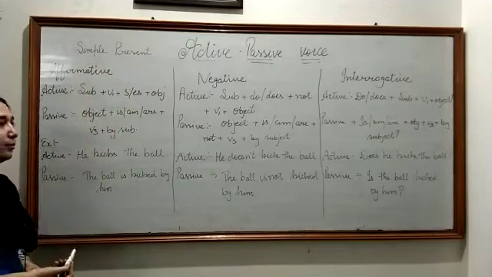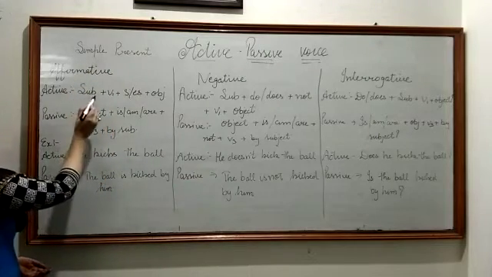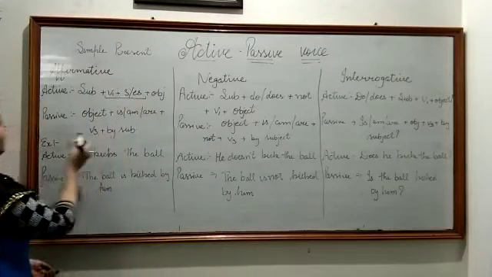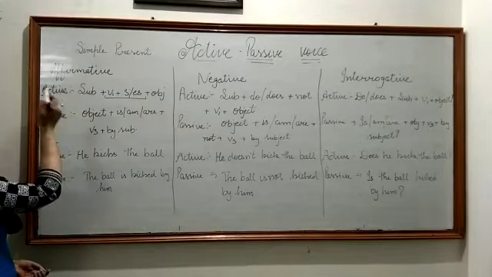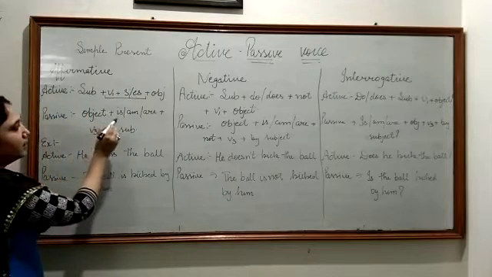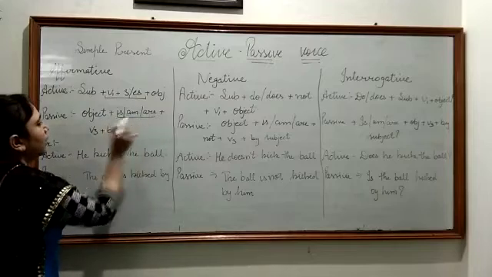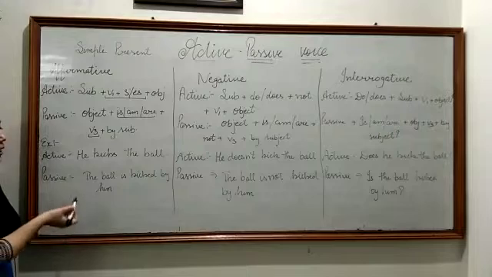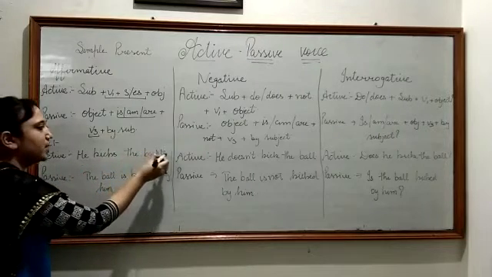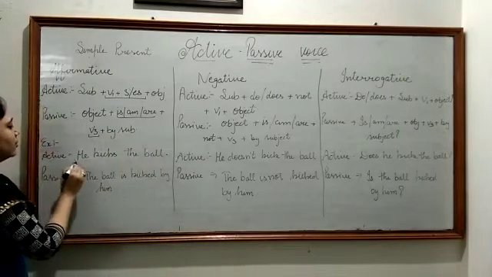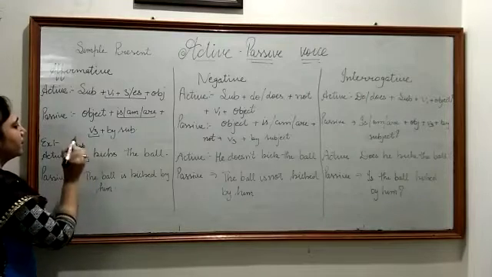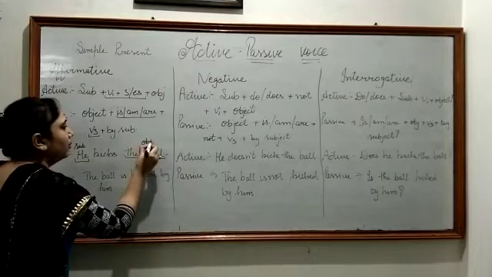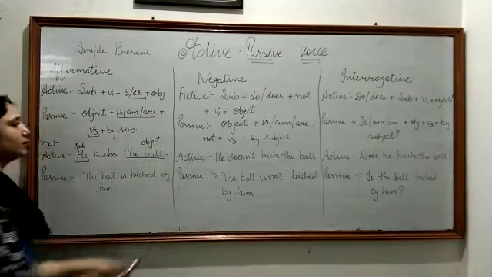Affirmative. In affirmative form we have subject plus V1 plus S or ES plus object. This is a very important thing. Then when we convert this active sentence into passive, object plus is/am/are plus V3 plus by subject. Here is one example for you, like he kicks the ball. This sentence is in active form because he is your subject, he is performing the action, he is kicking, the ball is the object here.